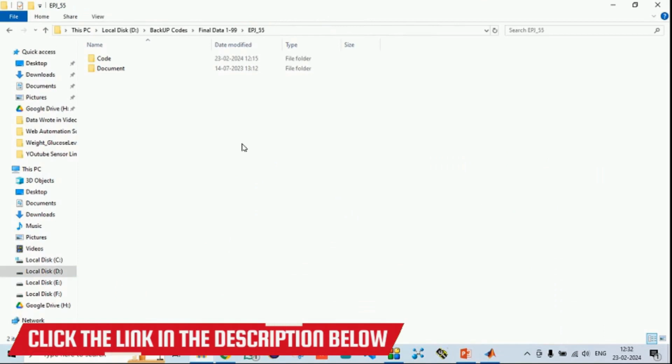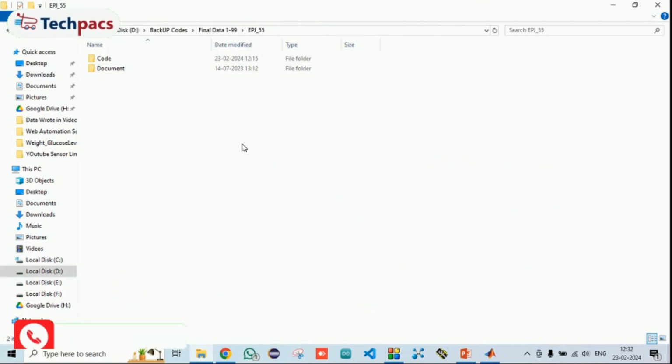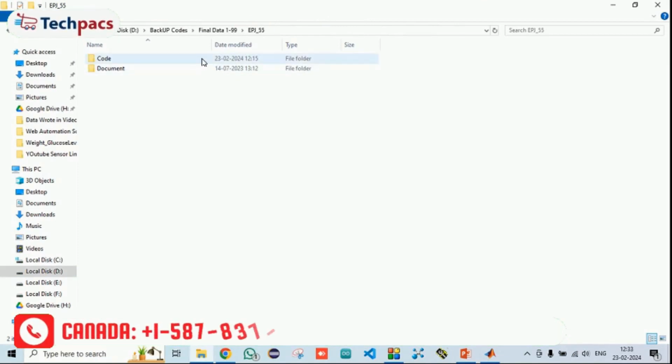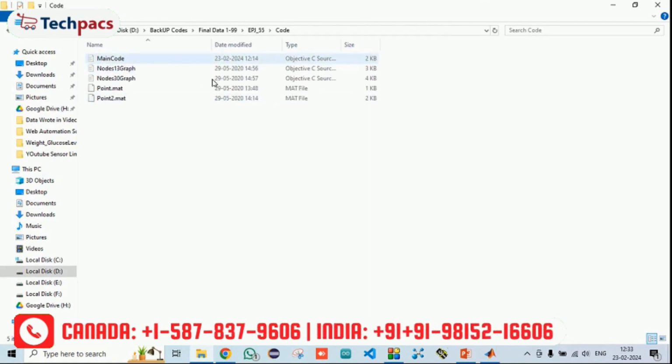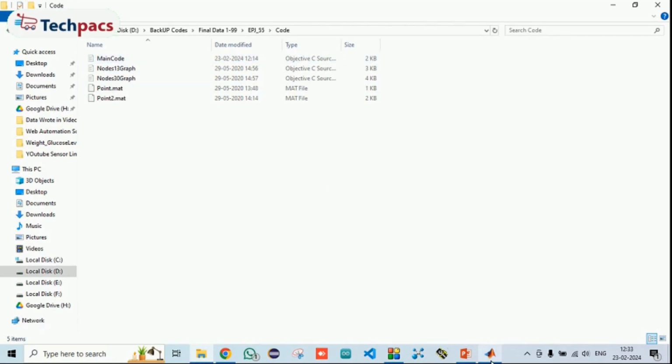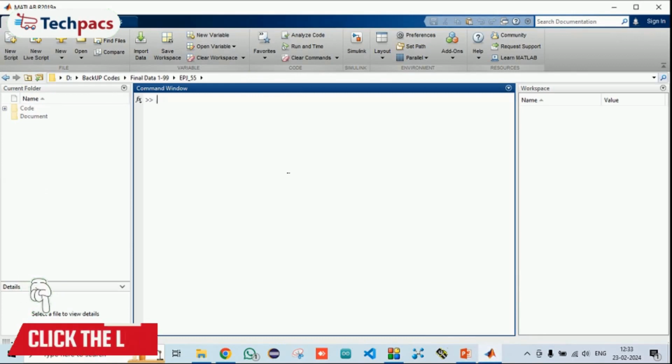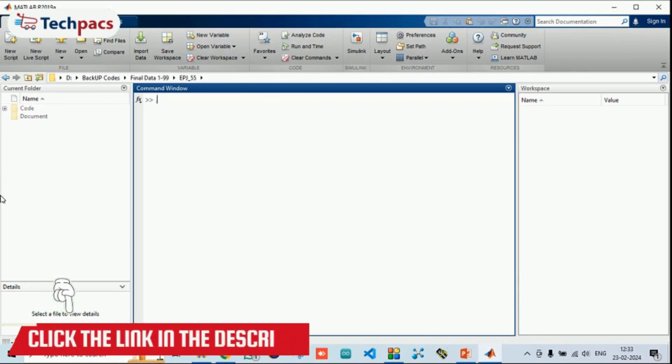So let's talk about the code that we have designed. In order to run the code, let's see how to execute it and what files you have. We will give you the folder named code under which the files are there. There are certain files. For developing this code, we have used the MATLAB software. The MATLAB version we are using here is currently R2019a, so you can use 2015 or above versions in order to execute the code.